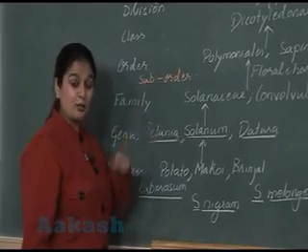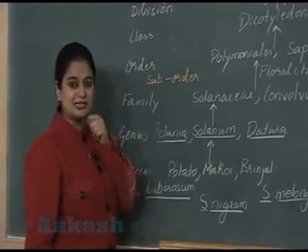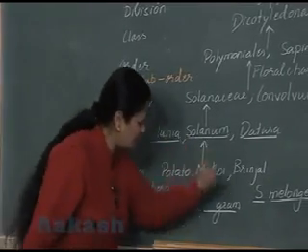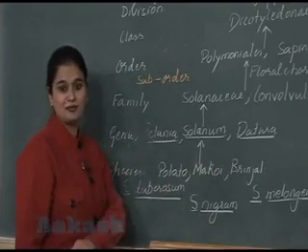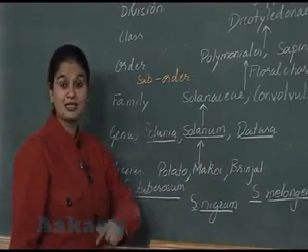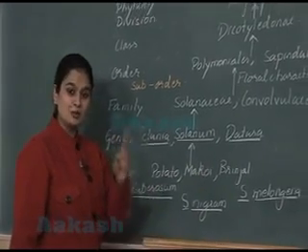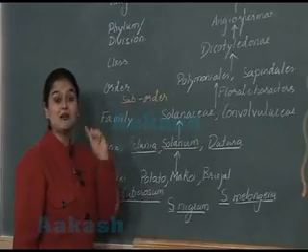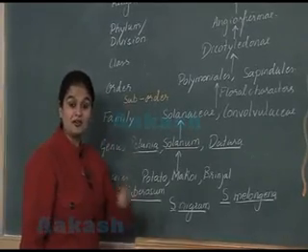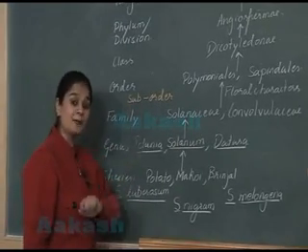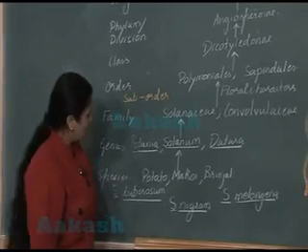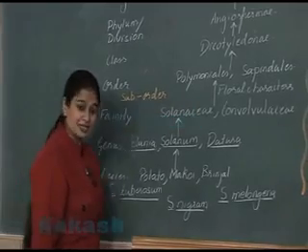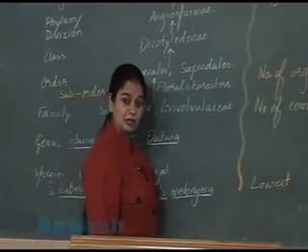Okay? Now, what are infraspecific categories? The categories which are present below the level of species. That is, subspecies, which we use in the case of animals, then variety in the case of plants. So all these different types of categories are very much clear to all of you.